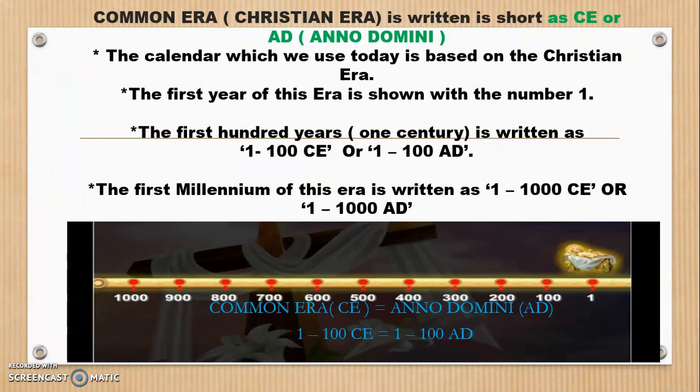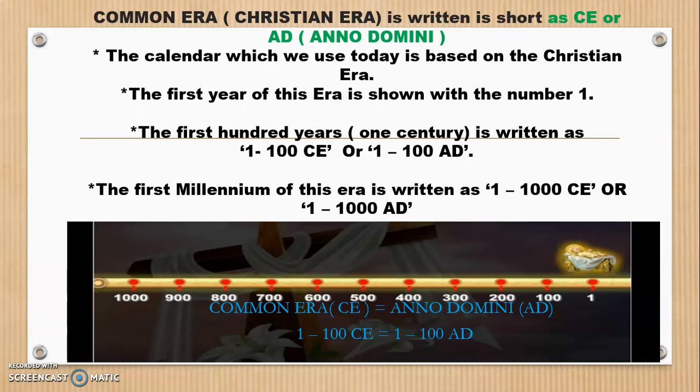The next part we are going to study: what do you mean by Common Era or Christian Era? To understand this, there is a timeline given to you. Common Era is also known as CE, or AD, that is Anno Domini, the year of our Lord, the time of the birth of Jesus Christ. Now, how has it been divided? The calendar which we use today is based on the Christian era. The calendars in our house are the Gregorian calendar, the English calendar, based on the Christian era.